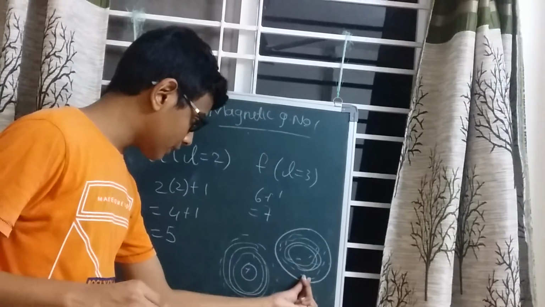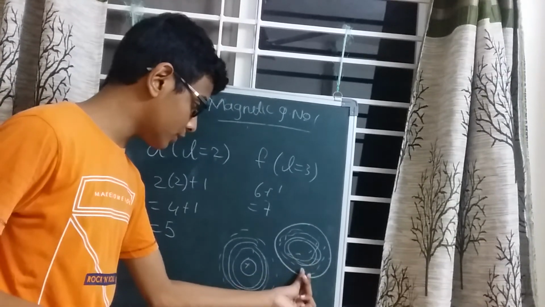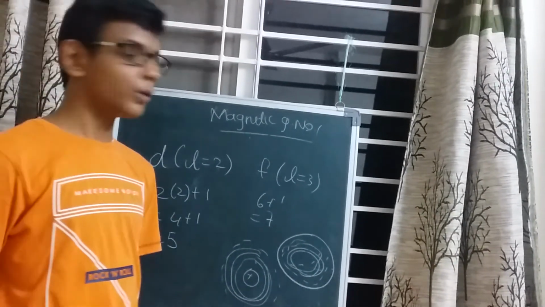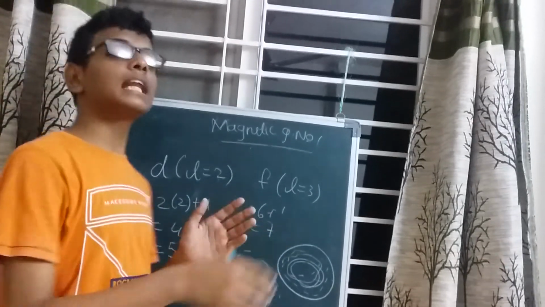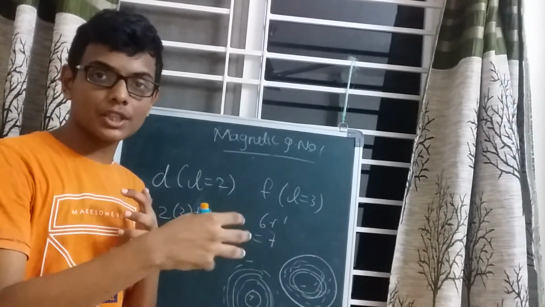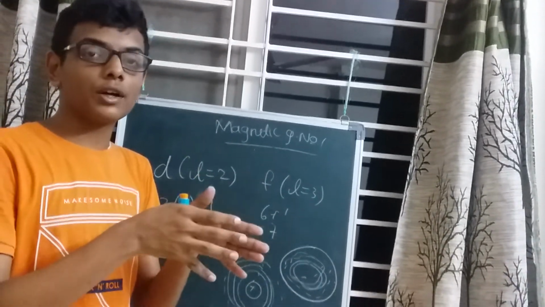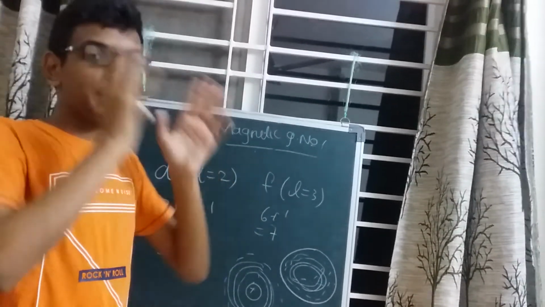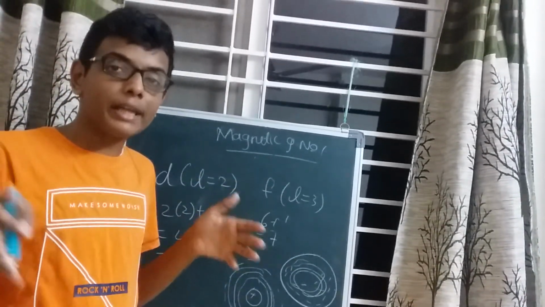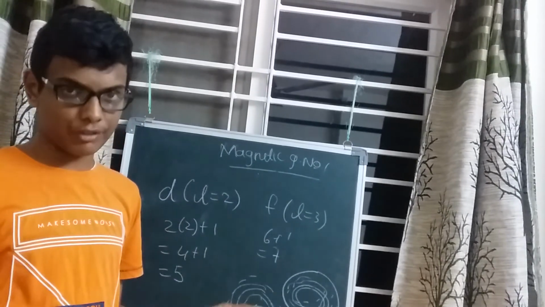This is known as the node, and this as the antinode. So the magnetic quantum number gives the space orientations, that is, the orbitals, which is how they can be arranged in different ways when split under a magnetic field.